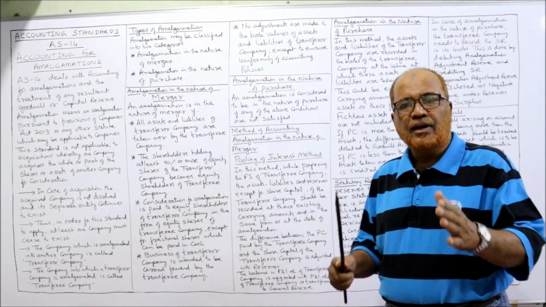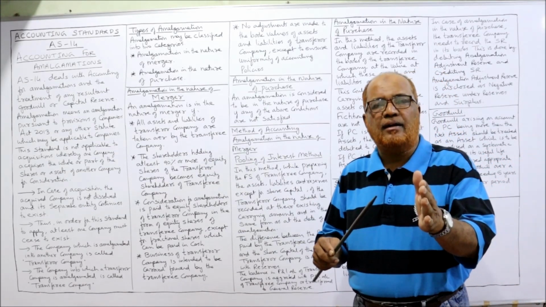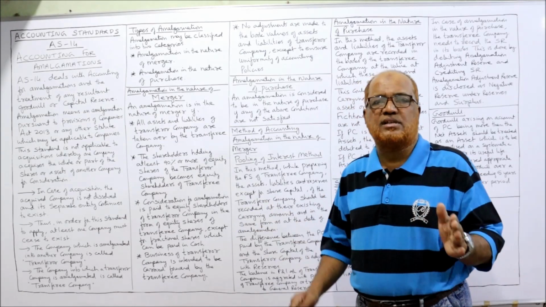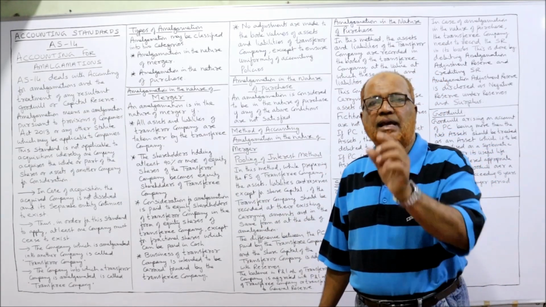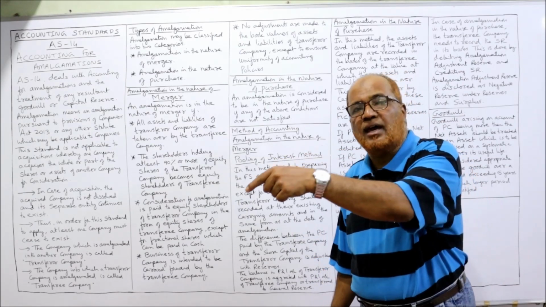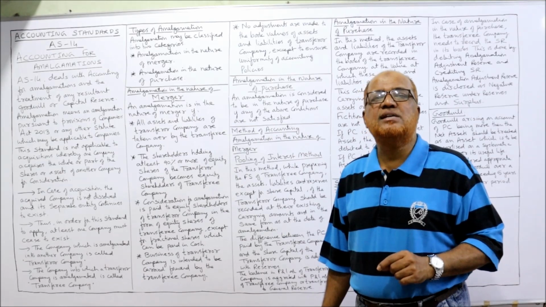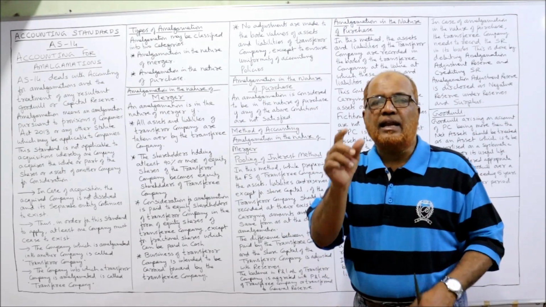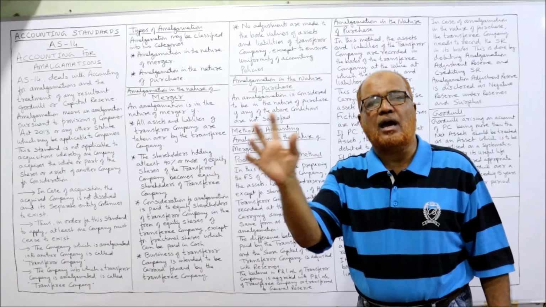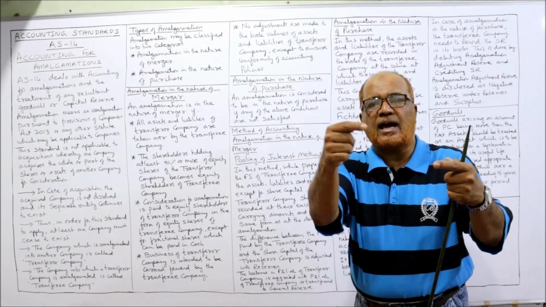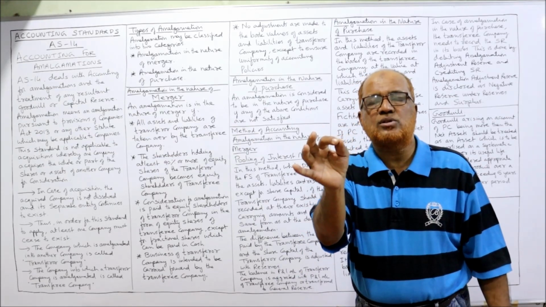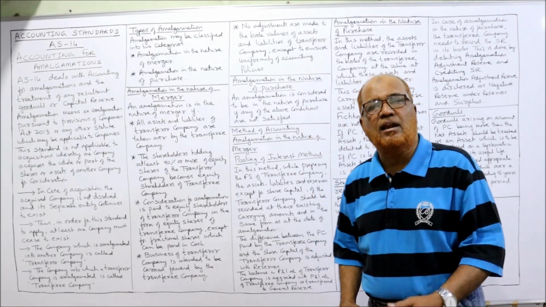Example, ABC company has paid the purchase consideration of 10 lakh rupees to XYZ company. This is the PC, 10 lakh rupees purchase consideration. Whereas the share capital of XYZ company is 8 lakh. So 10 lakh rupees purchase consideration, 8 lakh rupees is the share capital. The difference, 10 lakh minus 8 lakh, 2 lakh rupees is the difference. That 2 lakh rupees difference should be adjusted in reserves.